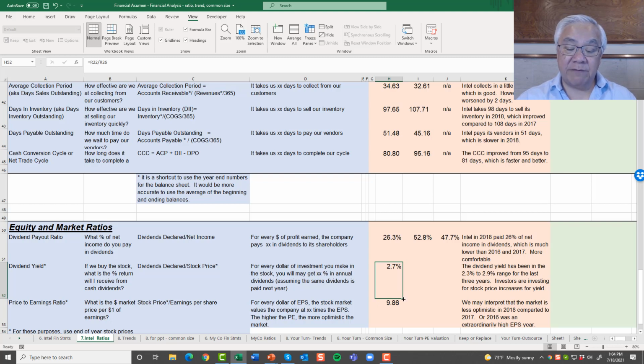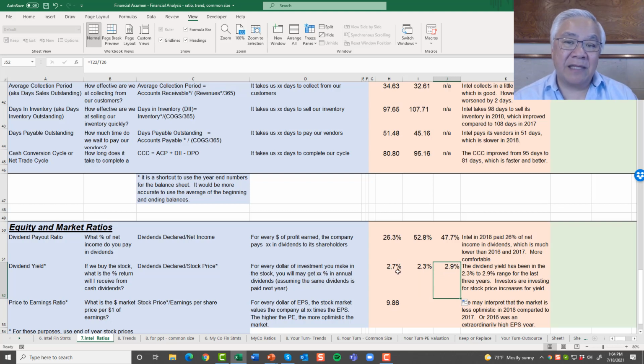And this one, if we go back in time, it went from 2.9 to 2.3, 2.7. So I guess that's better than bank interest rates these days, but it's not a very high percentage of dividend payout. So they keep most of their dividends, and as a percent of return, it's a modest return you get from cash dividends, which means that people buy Intel stock, not just for cash dividends, but they buy it because they see that the stock price may go up.